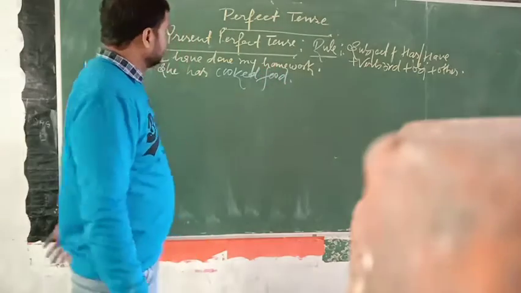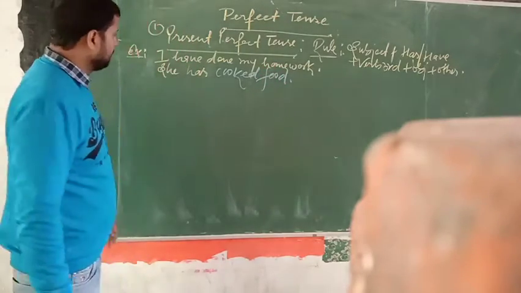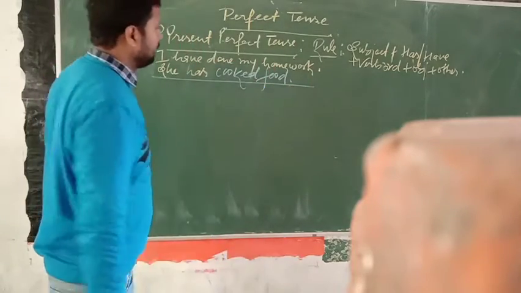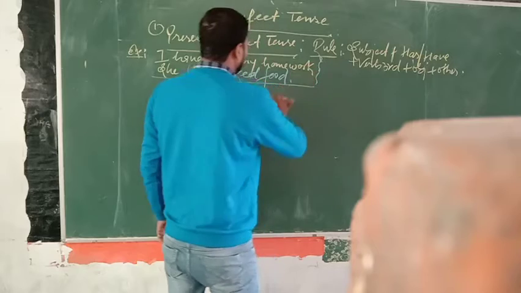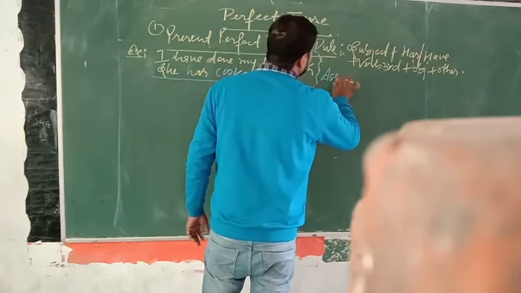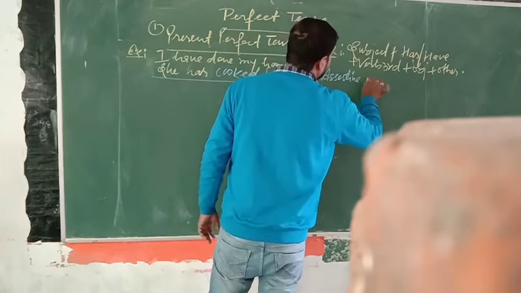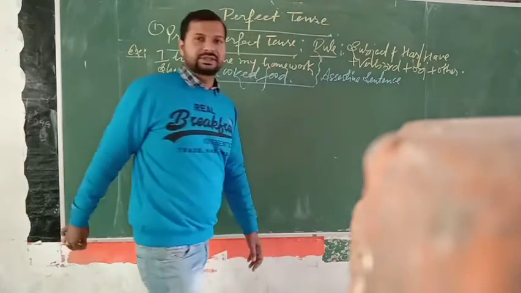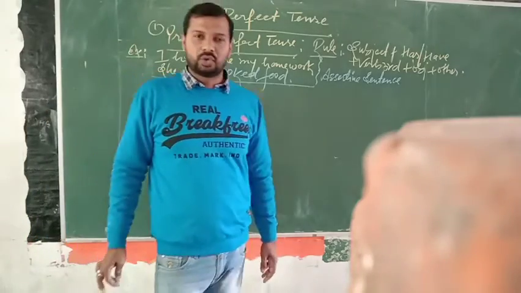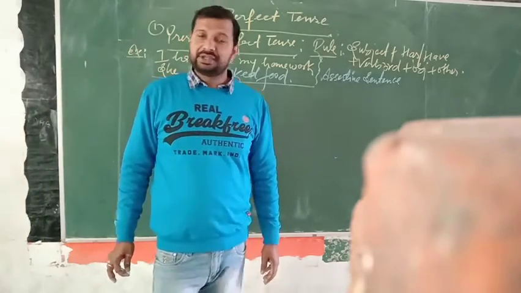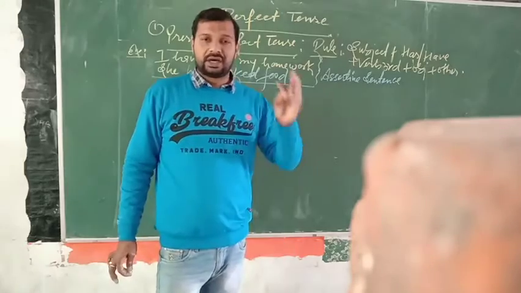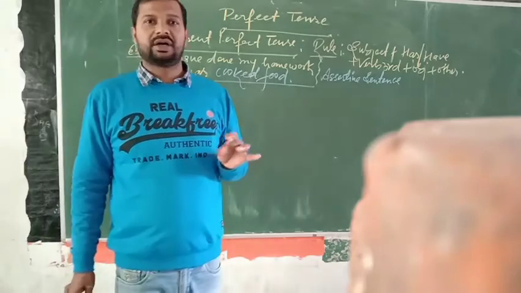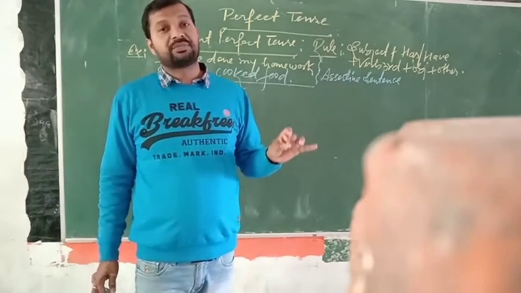Okay. Here is an example for this stage, and it is related to assertive sentence. Assertive sentence is also known as simple sentence. It is also known as affirmative sentence. Assertive sentence, affirmative sentence, simple sentence, these are the same. It's also known as positive sentence.